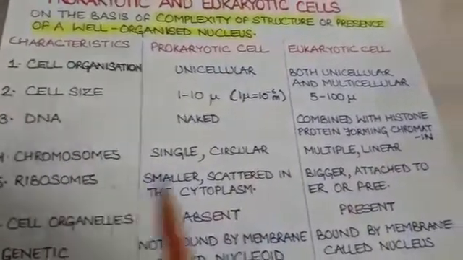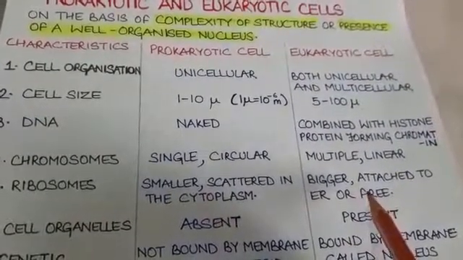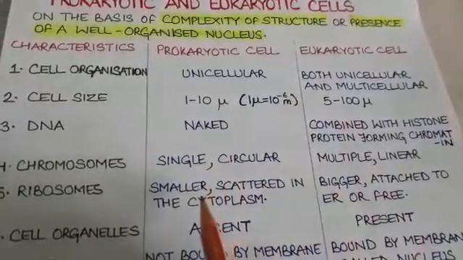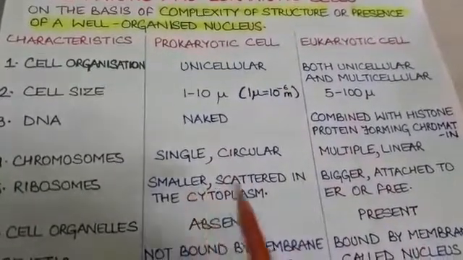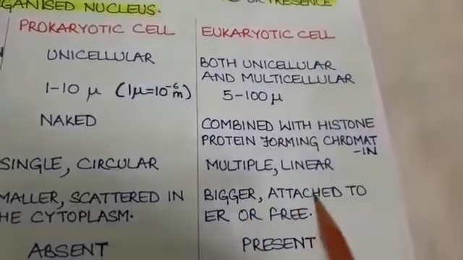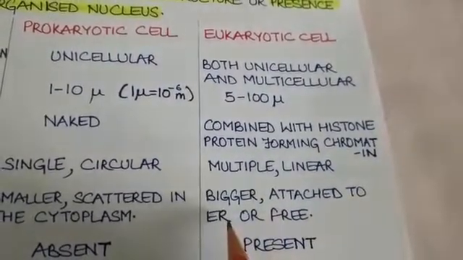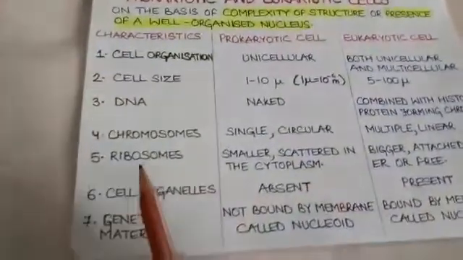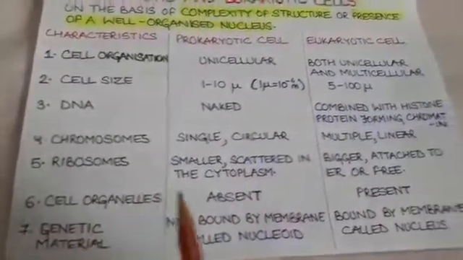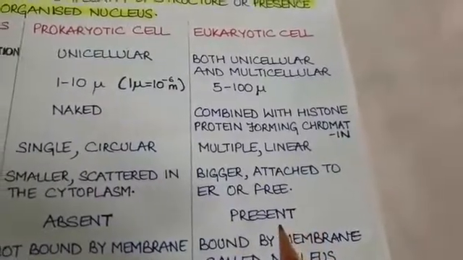are linear. The ribosomes are present both in prokaryotes and eukaryotes, as told to you, because they are not bound by any membrane. But ribosomes in prokaryotic cells are smaller in size and they are scattered in the cytoplasm, whereas eukaryotic ribosomes are bigger in size and either they lie free in the cytoplasm or they are attached to endoplasmic reticulum. Other than ribosomes, all the cell organelles are absent in prokaryotic cell, whereas they are present in eukaryotic cell.